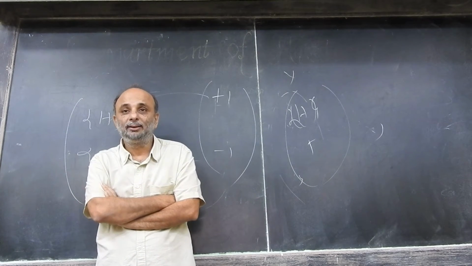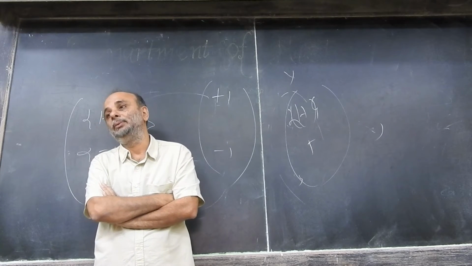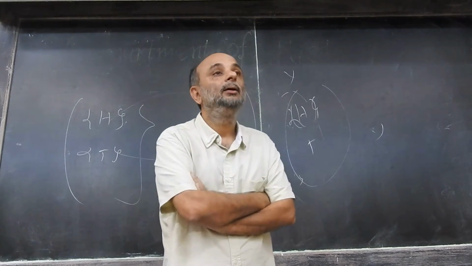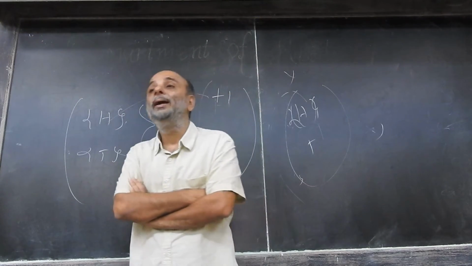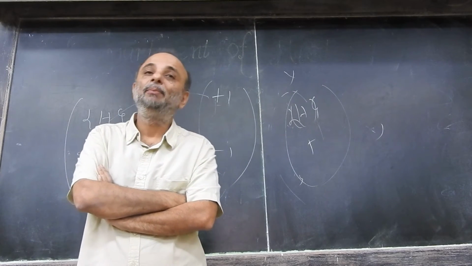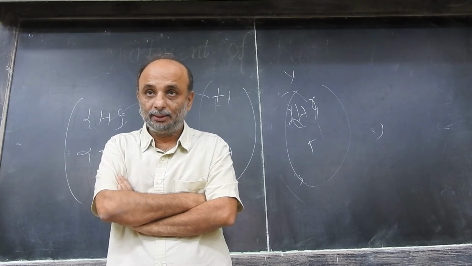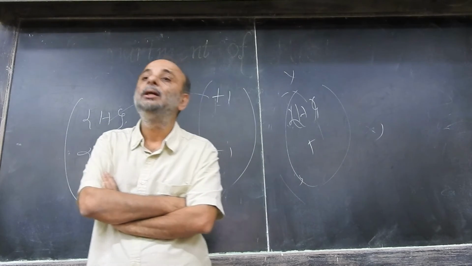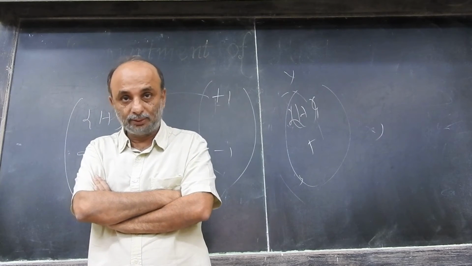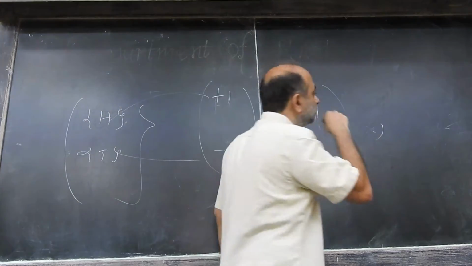Any idea? When you say two events, that is two outcomes of a chance experiment, are mutually exclusive, it is when they cannot occur at the same time. For example, if the outcome is heads, it cannot be tails. Right? So heads and tails are mutually exclusive outcomes. Okay? We say two outcomes are mutually exclusive.